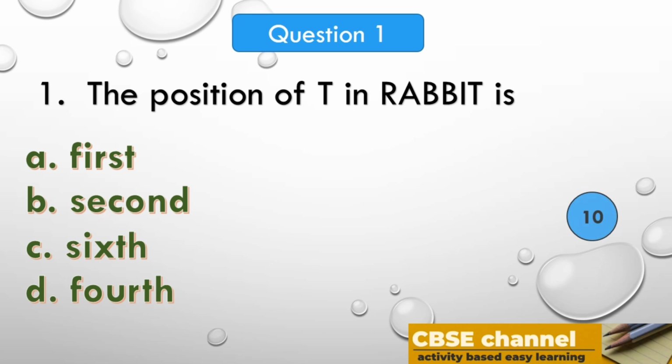Your time starts now. Time out. The answer is sixth. In the word rabbit, T is in sixth position.